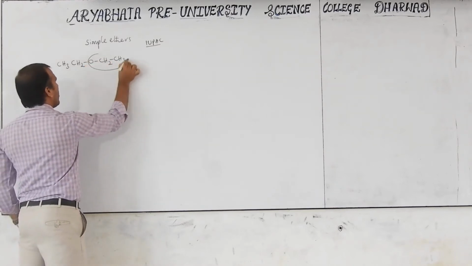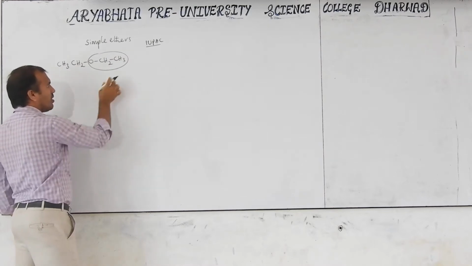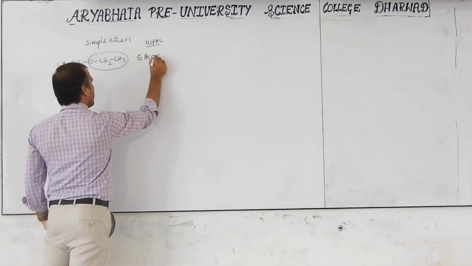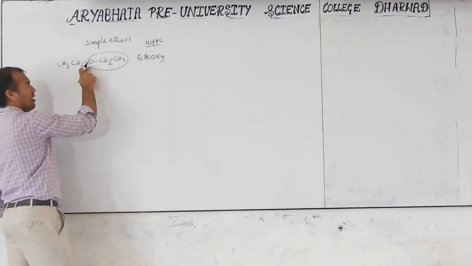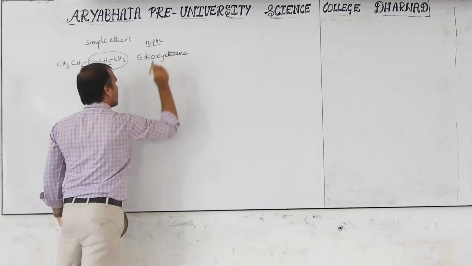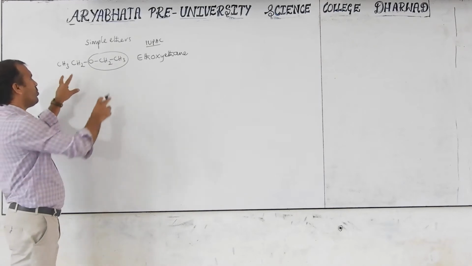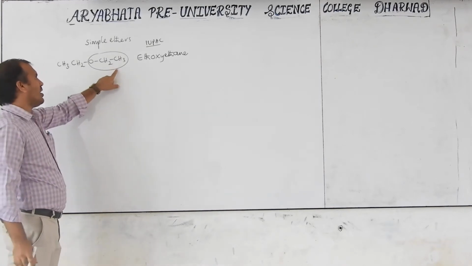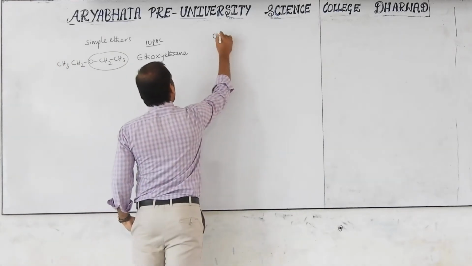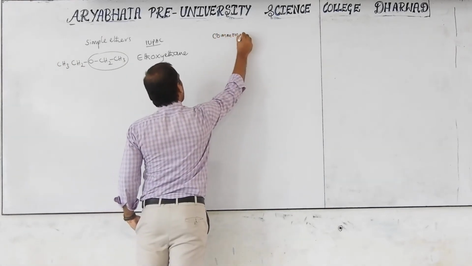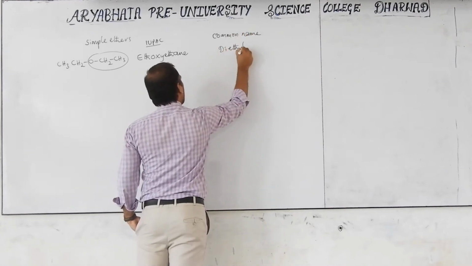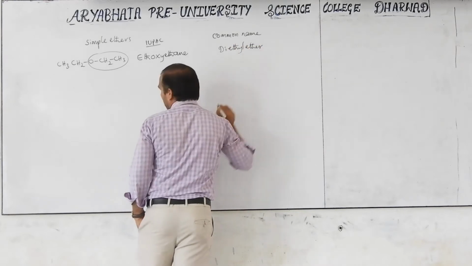Now I am considering this as alkoxy, and this as alkane. Here two carbons, that is called ethoxy. This is two carbons, that is called ethane. Ethoxyethane. In common names, both sides have the same alkyl group, ethyl, so it is called diethyl ether.